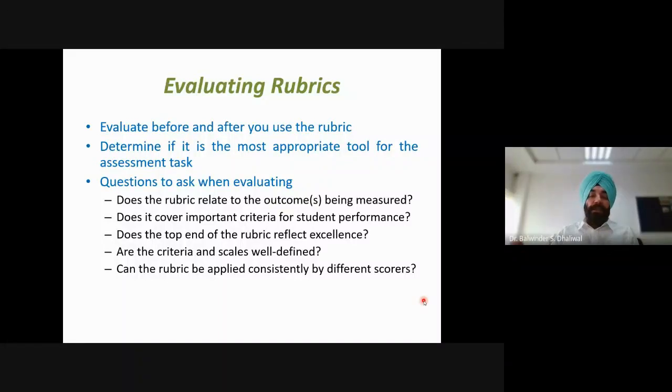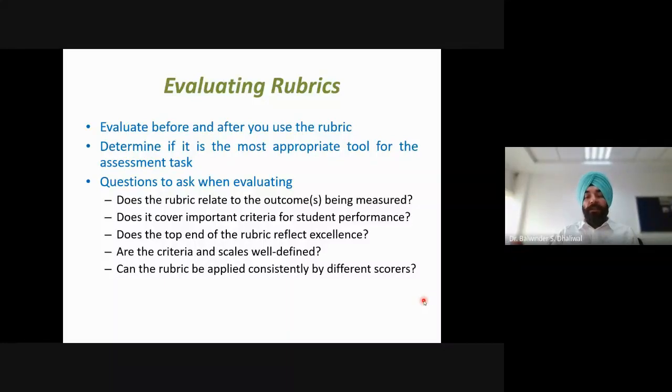And are the criteria and scales well defined? This question should also be answered. When we say criteria, for example, organization, clarity, or mechanics, what do we mean by those terms? And what do the different scales mean? These points should be defined.